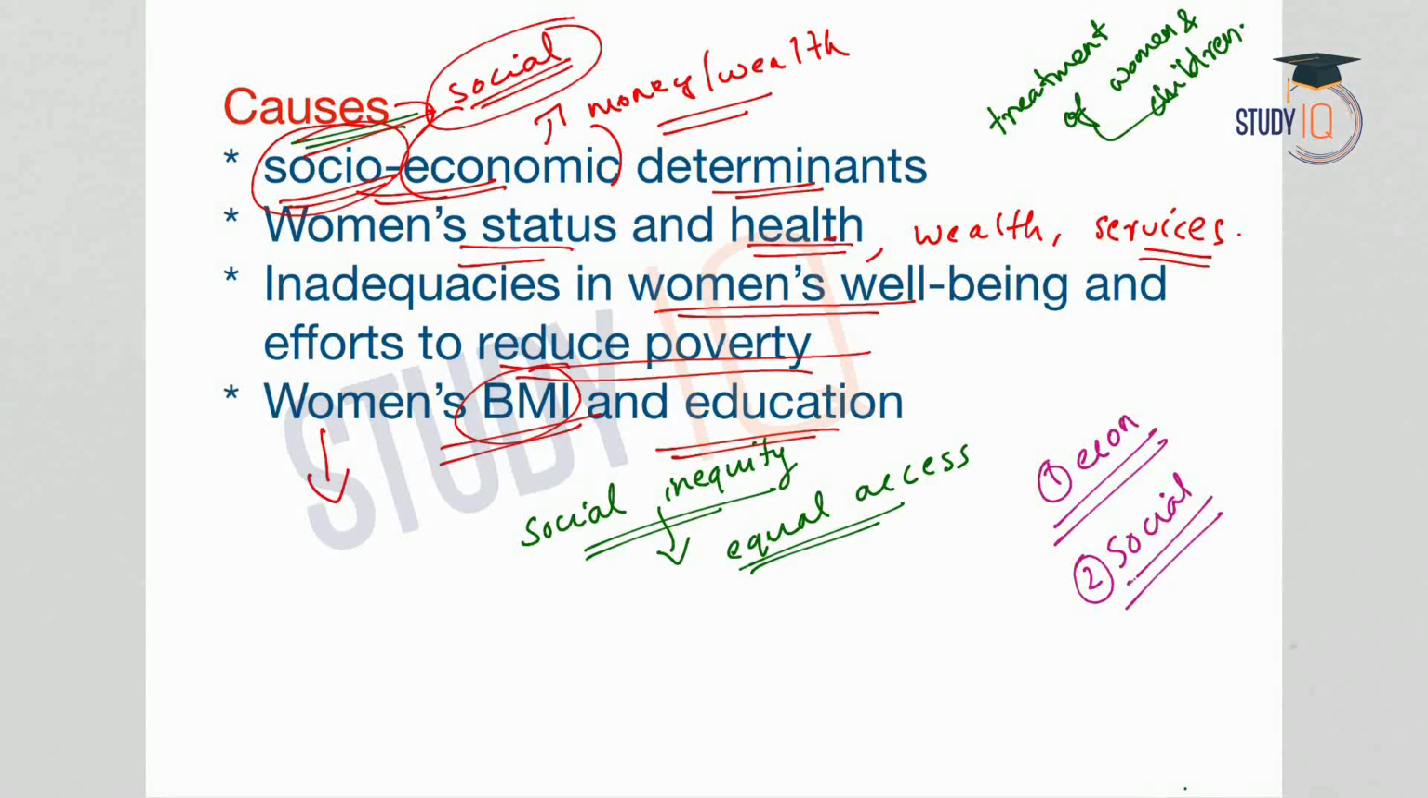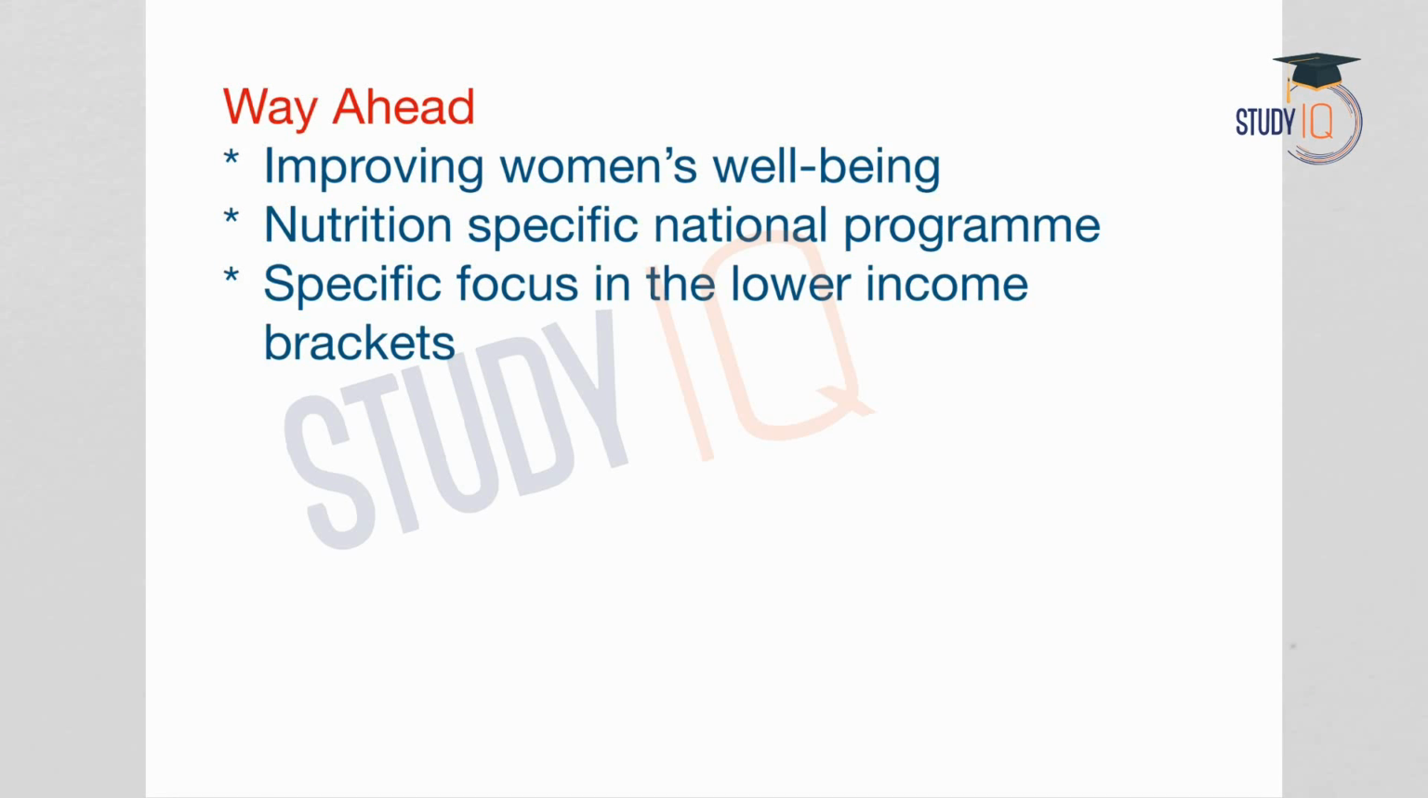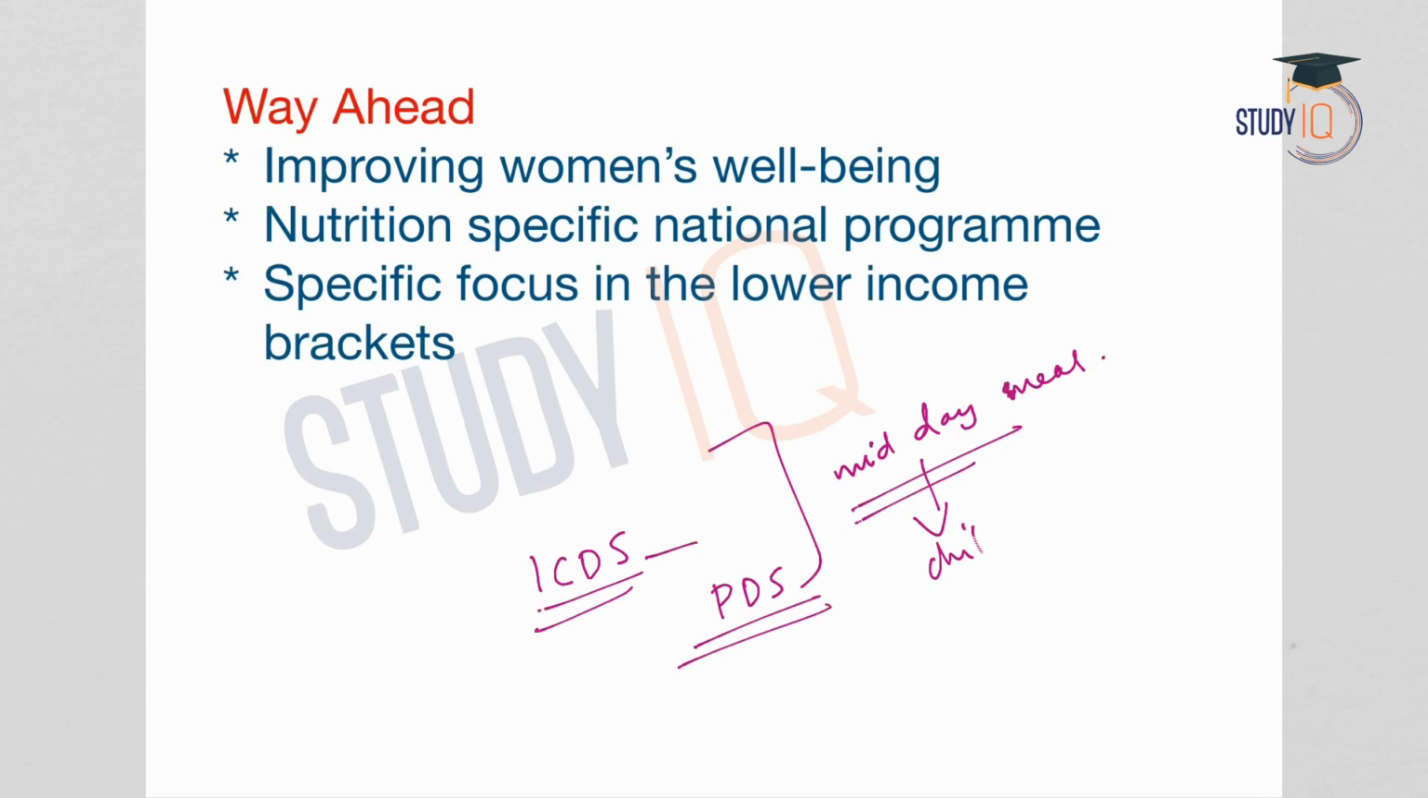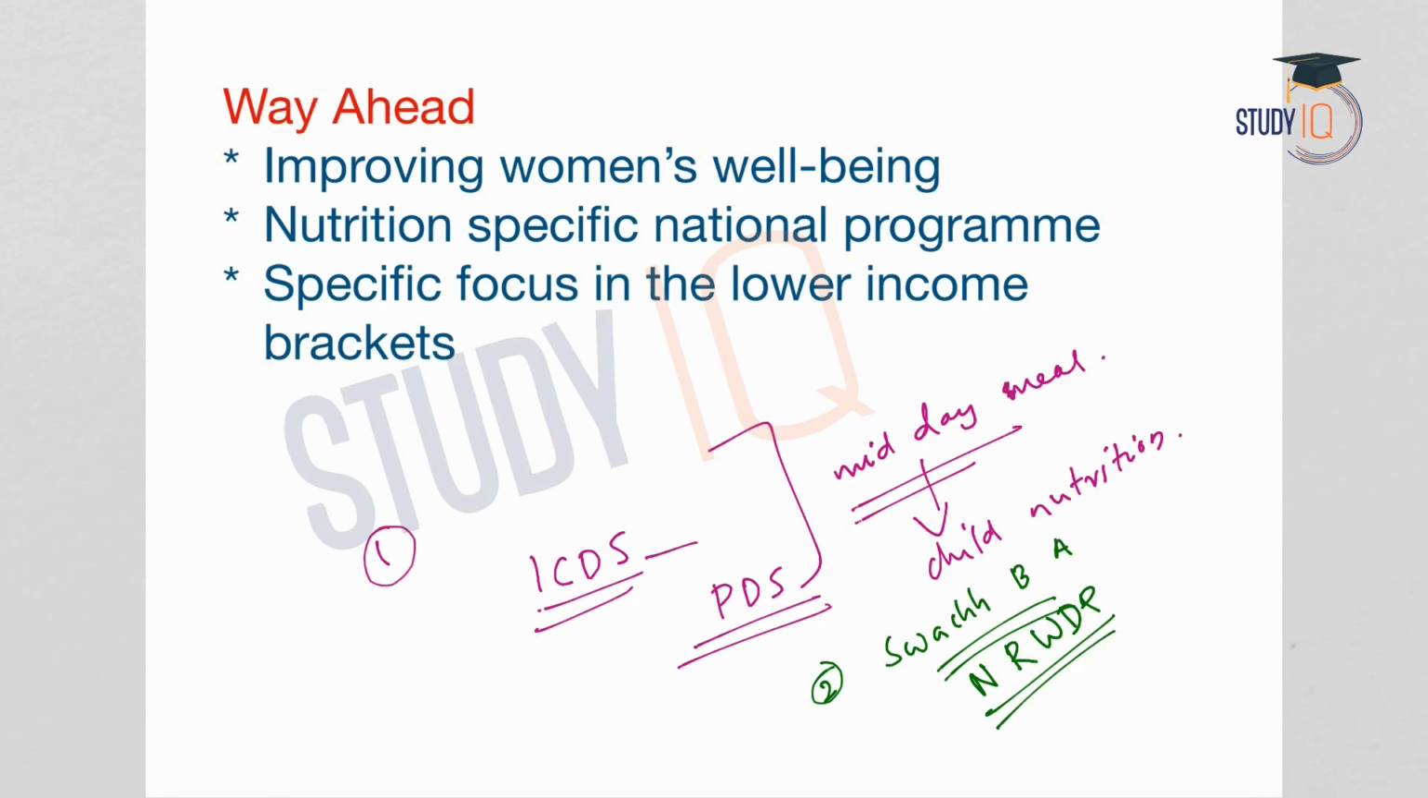Now, what is the way ahead in order to overcome these issues? At present in India, we have the ICDS, that is Integrated Child Development Services, and also the Public Distribution System, the PDS. These schemes, along with the midday meal schemes provided at schools, address the problem of child nutrition. Secondly, we have the Swachh Bharat Abhiyan, and along with it, the National Rural Drinking Water Program. The Swachh Bharat Abhiyan and the National Rural Drinking Water Program will address the sanitation and drinking water needs.